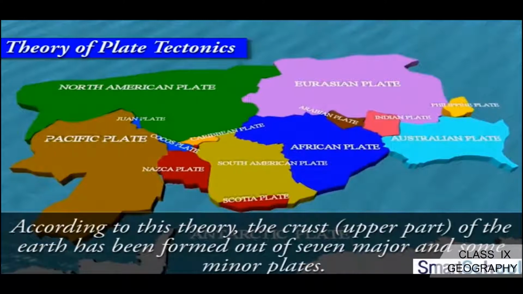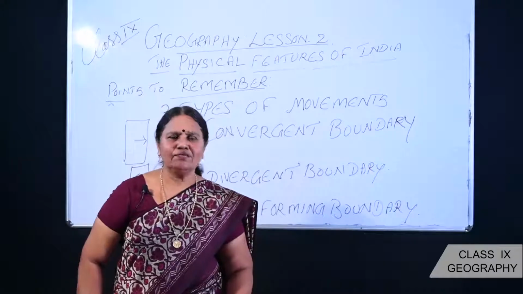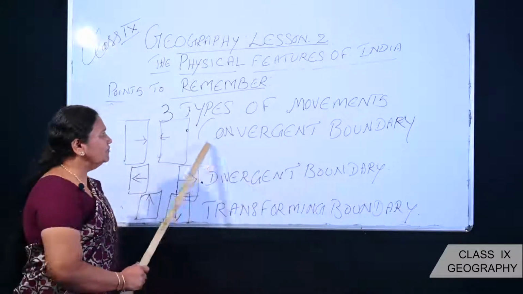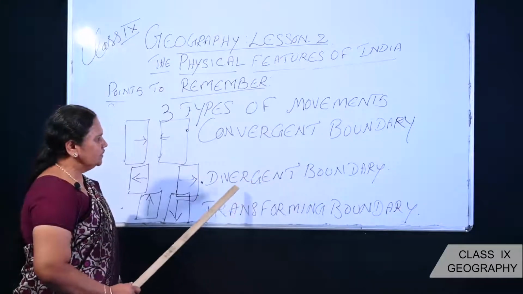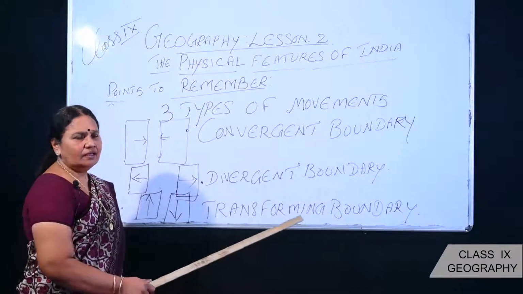These 7 plates are having some movements. Because of that, we are getting different types of activity, just like number one, that is what? Folding, faulting and then volcanic activity. There are 3 types of tectonic plate movements. What are they? Number one, convergent movement. Number 2, divergent. Number 3, transforming.